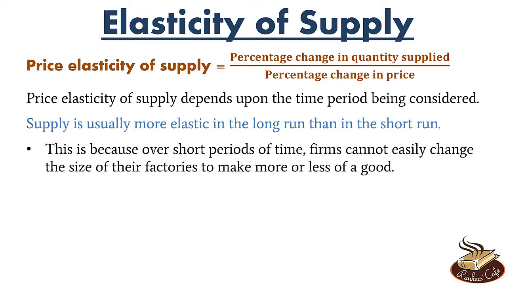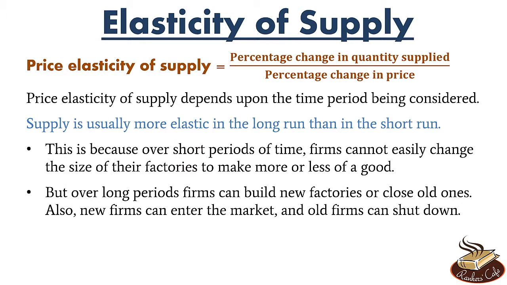Over short periods of time, firms cannot easily change the size of their factories, right? Firms cannot easily change the size of their factories to make more or less of any good. But over long periods, firms can build new factories, or they can also close old factories, right? Also, new firms can enter the market and old firms can shut down. So supply is more elastic in the long run than in the short run.